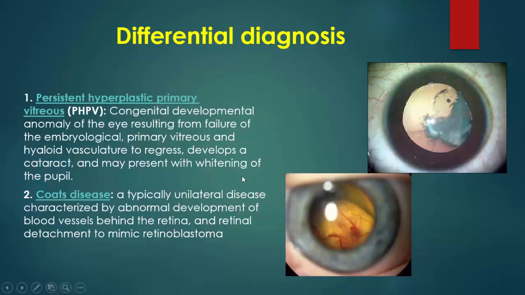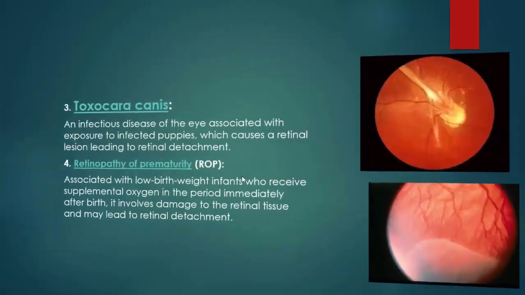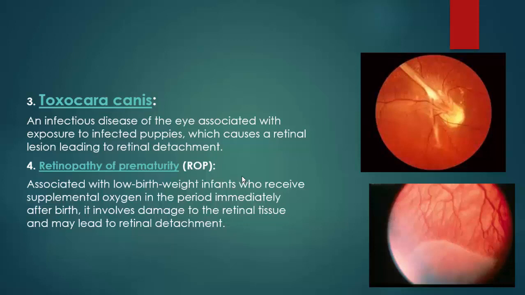The second differential diagnosis is Coats disease, which is a unilateral disease characterized by development of abnormal blood vessels behind the retina with retinal detachment, causing a picture resembling retinoblastoma. Toxocara canis is an infectious disease of the eye. It is transmitted from dogs to humans, causing retinal detachment, like this photo.